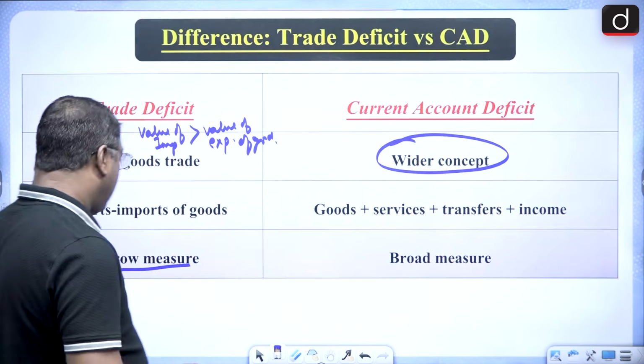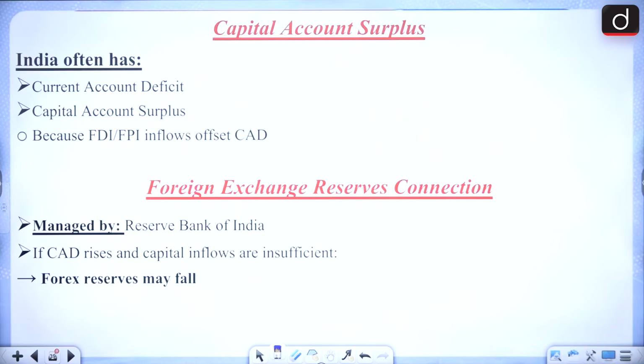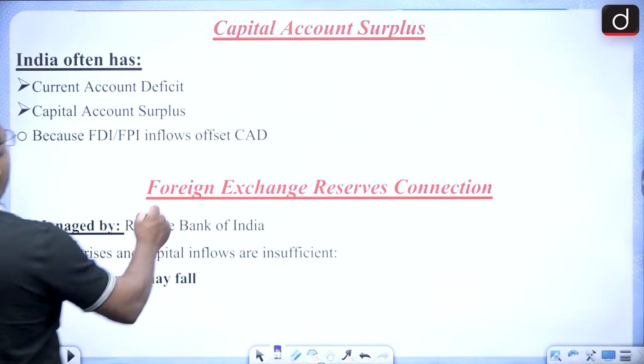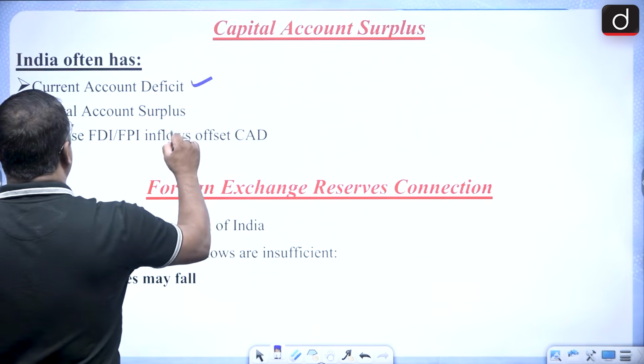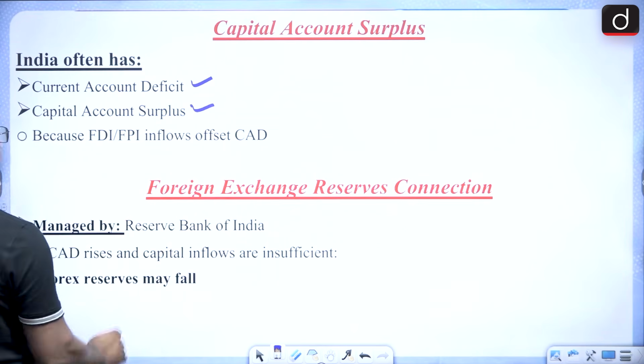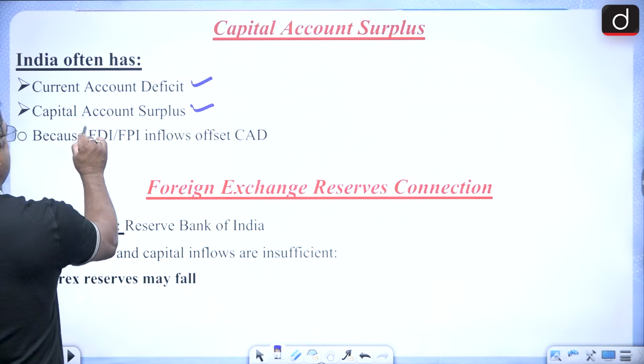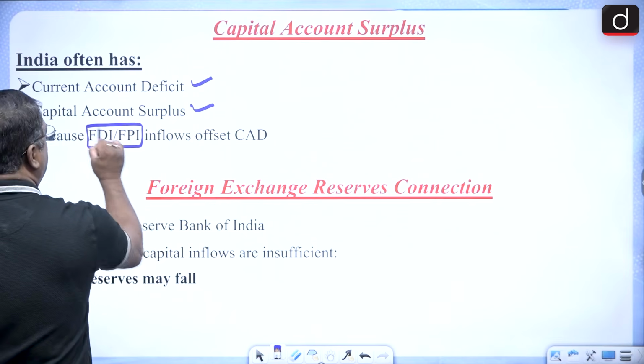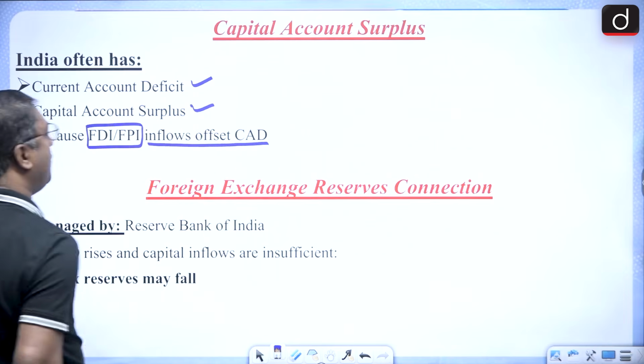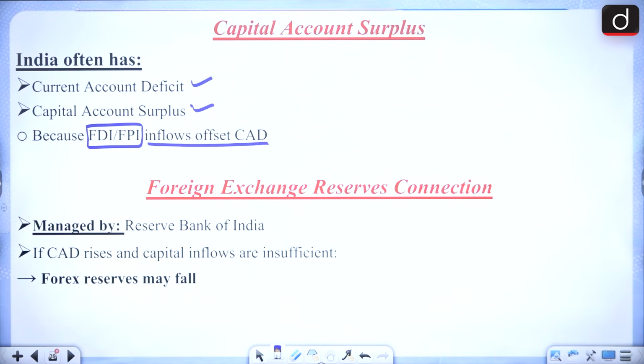And we all know that we have a capital account surplus and we have a current account deficit. And why do we have a capital account surplus? Because FDI and FPI inflows offset the current account deficit.